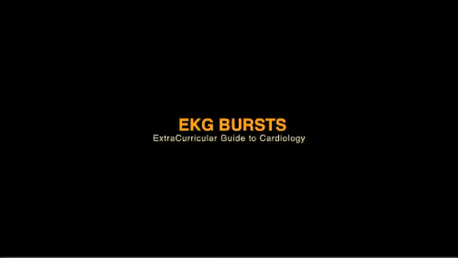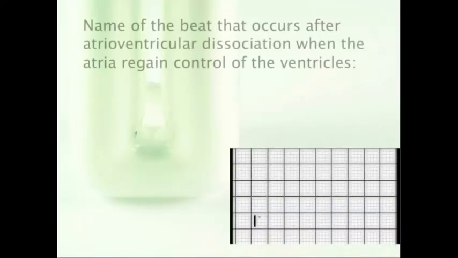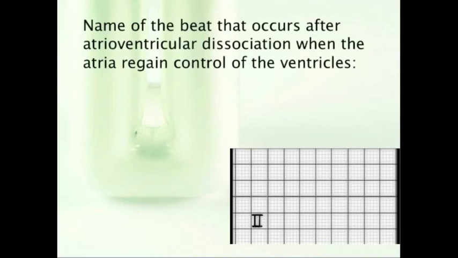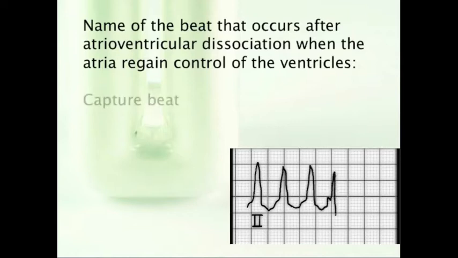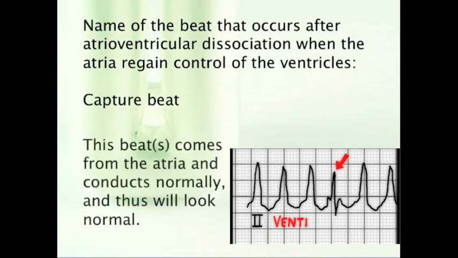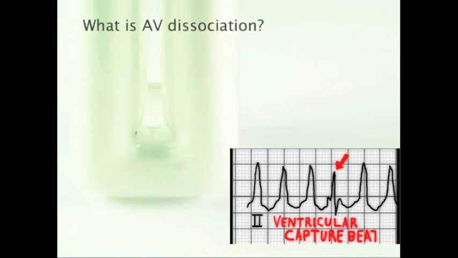EKG burst, part 7. This type of beat occurs after atrioventricular dissociation when the atria regain control of the ventricles. This is called the capture beat. Capture beat occurs during AV dissociation when the atria regain control of the ventricles. This beat, or sometimes beats, you can have more than one, come from the atria and conduct normally and thus will look normal. And what is AV dissociation anyways?